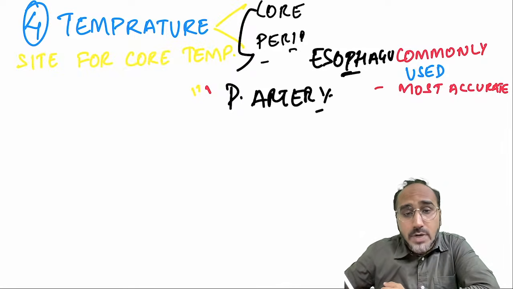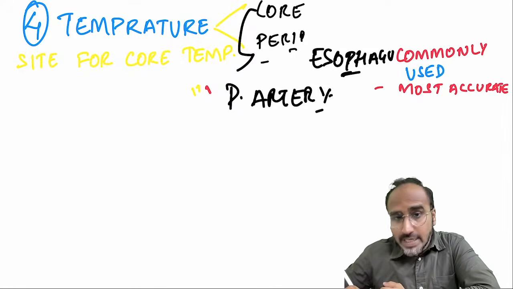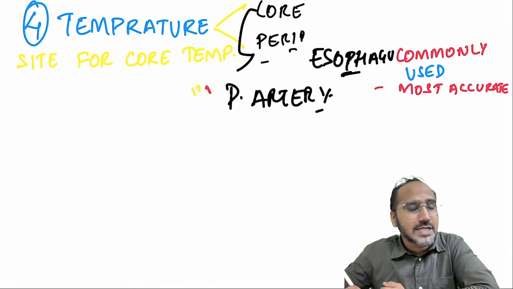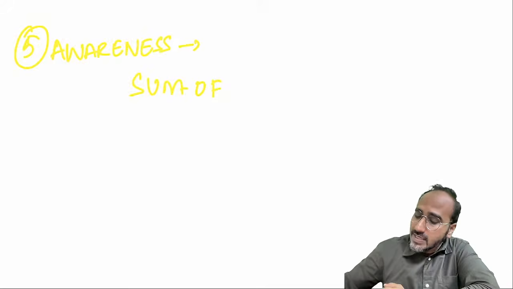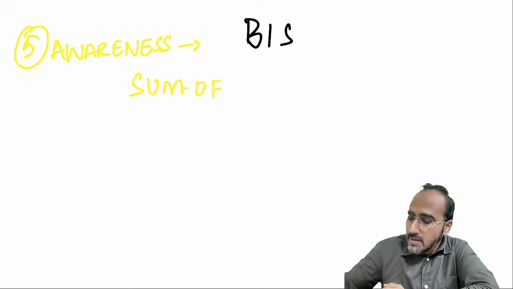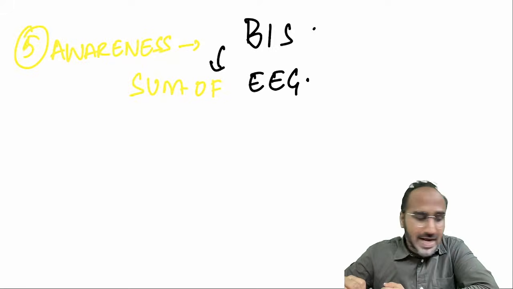Apart from that, you also monitor whether the patient is aware or not. Sometimes, remember, the inhalational agent that you are giving to maintain the patient in the anesthesia state won't be sufficient for the patient. But how will you come to know that your patient is aware during anesthesia? With the help of BIS, bispectral index, which calculates the sum of EEGs and gives a value.